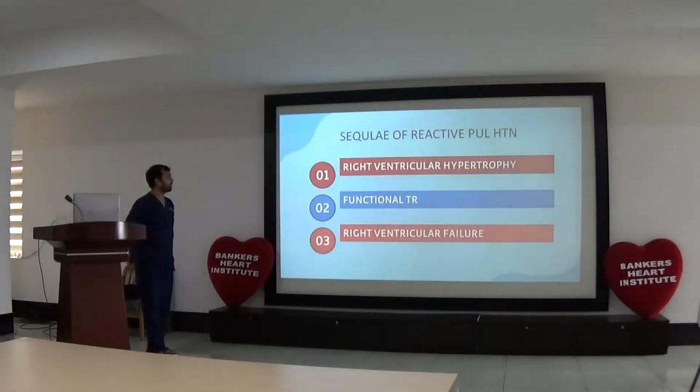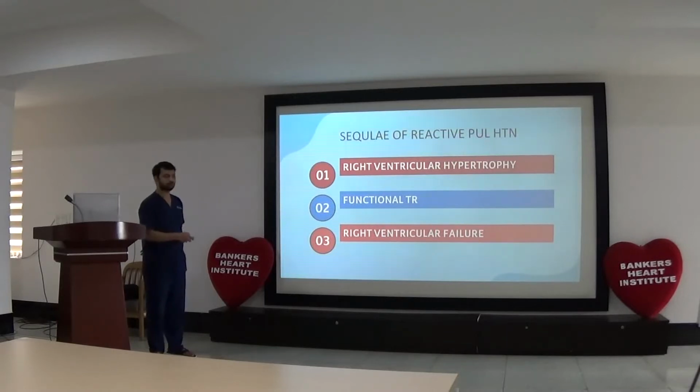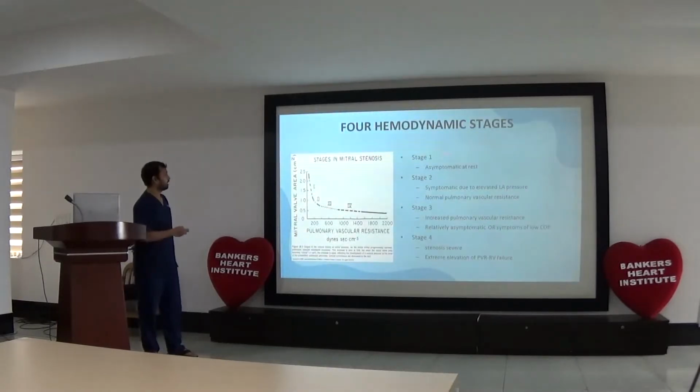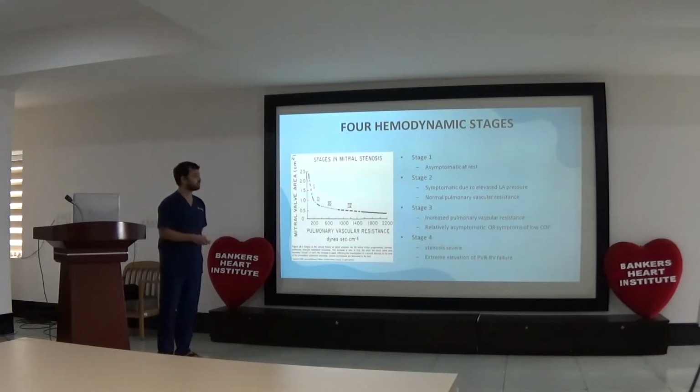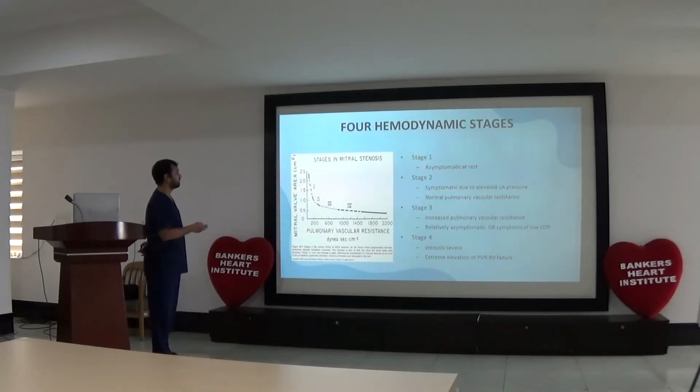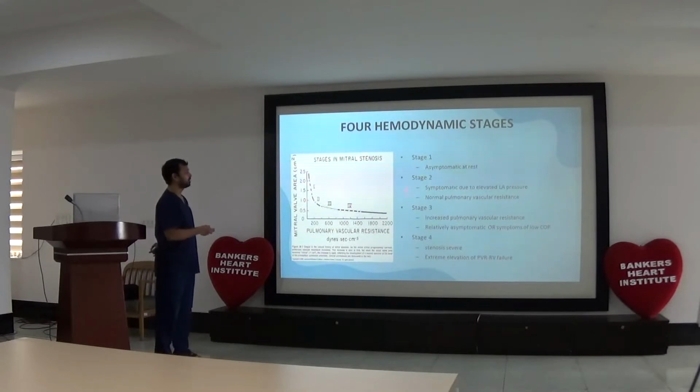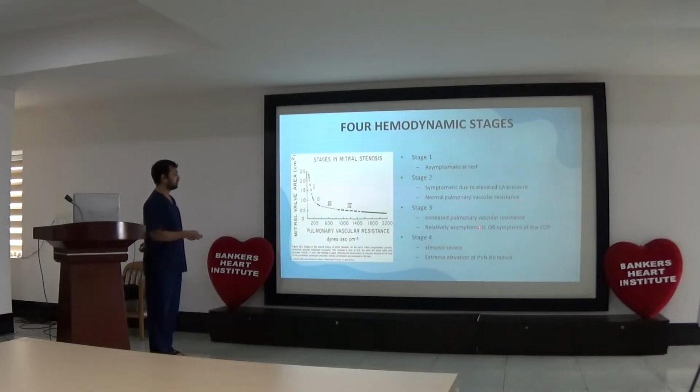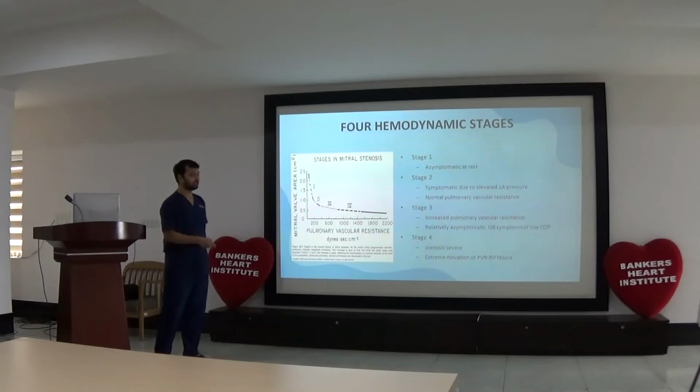As sequelae of pulmonary hypertension, there is right ventricular hypertrophy, functional TR and right ventricular failure. According to these hemodynamics, there are 4 stages. In stage 1, the patient is asymptomatic at rest. Stage 2, symptomatic due to elevated LA pressure, so the patient has symptoms with exertion. Stage 3, increased pulmonary vascular resistance. The patient is relatively symptomatic or presents in a low cardiac output state. Stage 4 is severe stenosis with extreme elevation of pulmonary vascular resistance and RV failure.